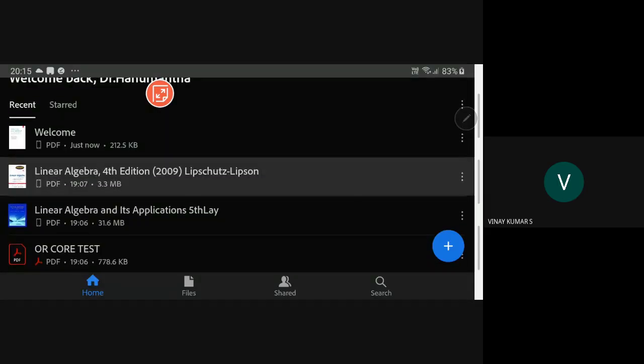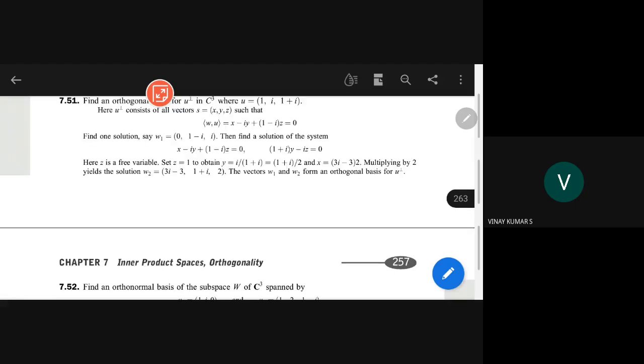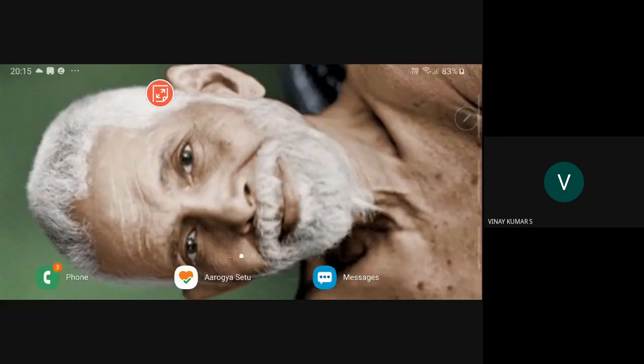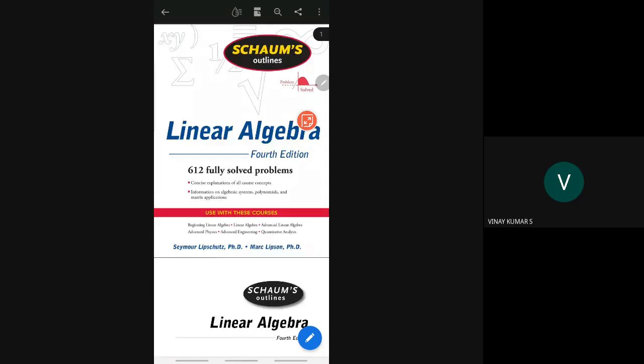This is a very good book: Linear Algebra by the Schaum's Outline Series.